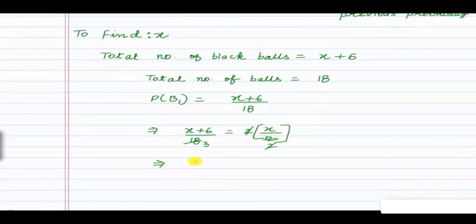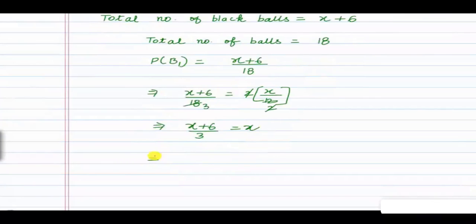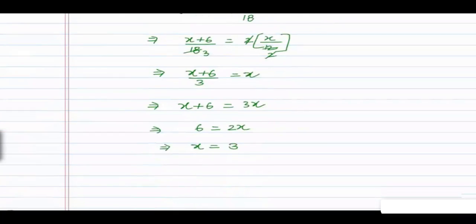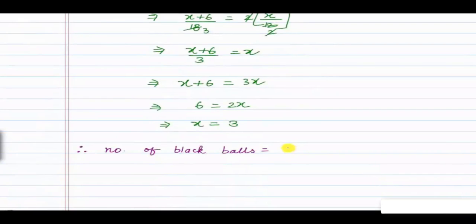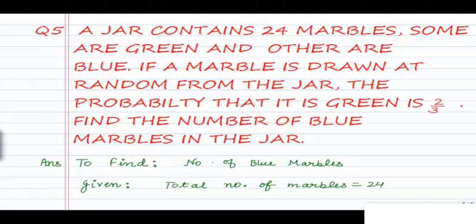So this implies x plus 6 divided by 3 is equal to x. So x plus 6 is equal to 3x. This implies 6 is equal to 2x, as x will go to the other side. This implies x is equal to 3.